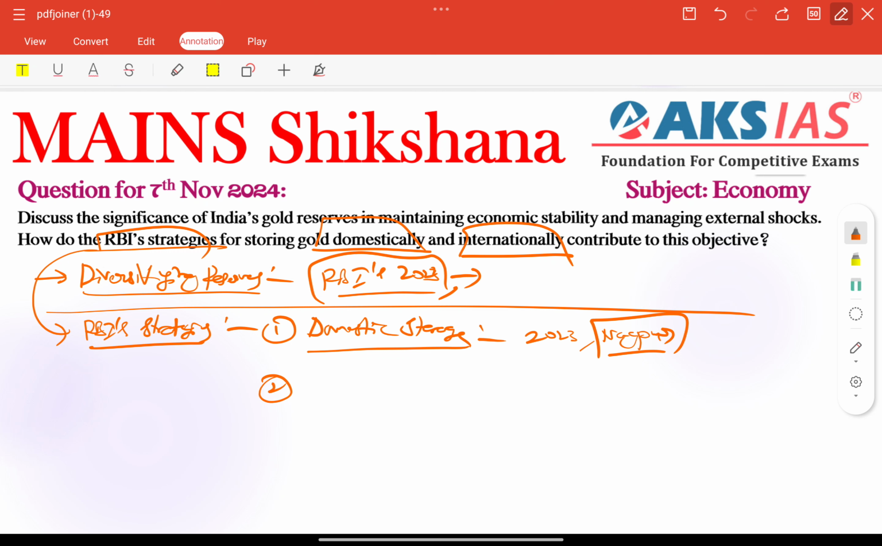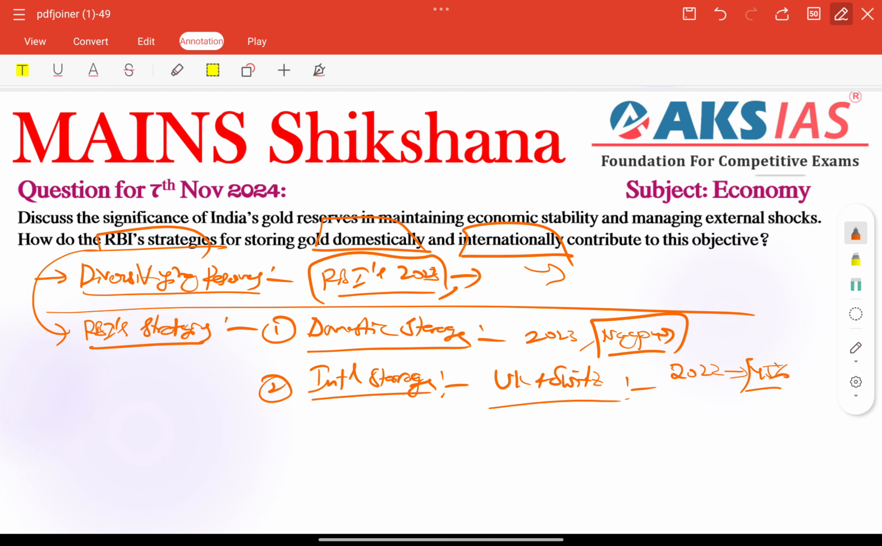Another important term is international storage. Here we need to talk about it, because it is also mentioned in the question itself. A significant portion of India's gold is stored internationally, primarily in the UK and also Switzerland. So in these types of countries it is stored. This ensures easier access to global markets and liquidity. For example, as of 2022, around 45% of India's gold reserves are stored overseas, so that is the main important fact here.